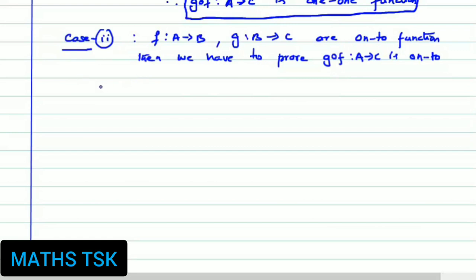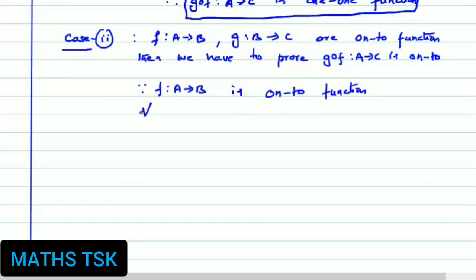For this proof, since f maps A to B is an onto function, what is the definition of an onto function?